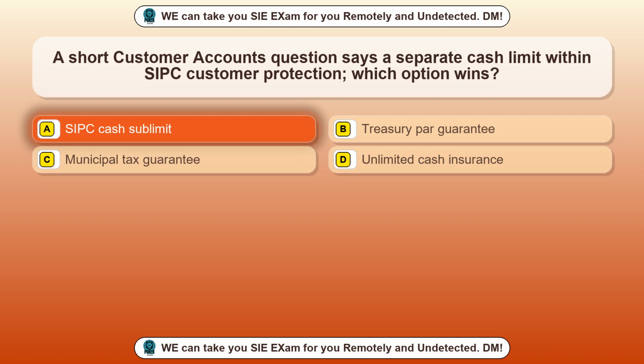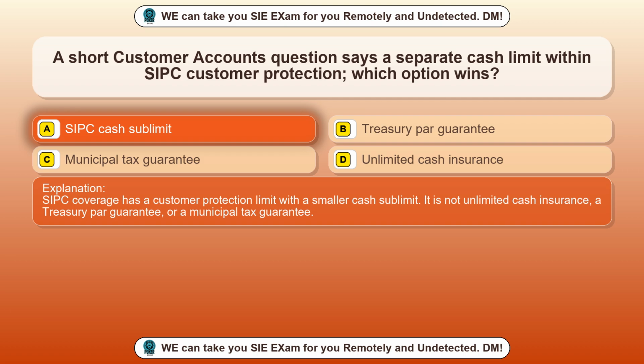SIPC cash sublimit. SIPC coverage has a customer protection limit with a smaller cash sublimit. It is not unlimited cash insurance, a Treasury PAR guarantee, or a municipal tax guarantee.